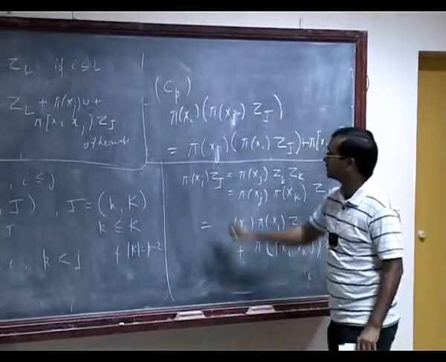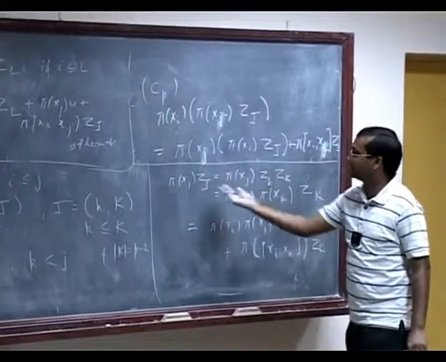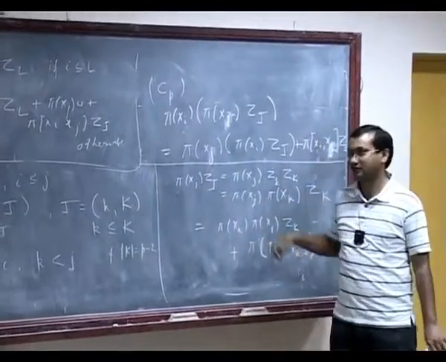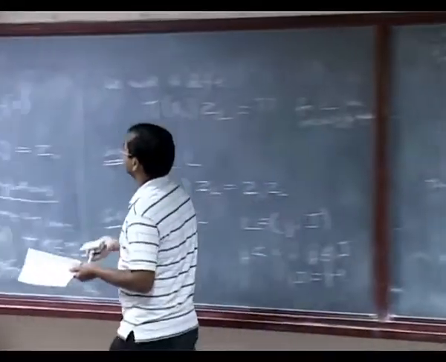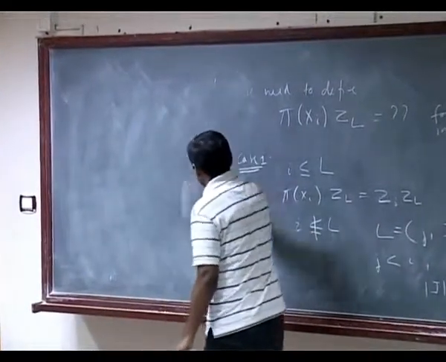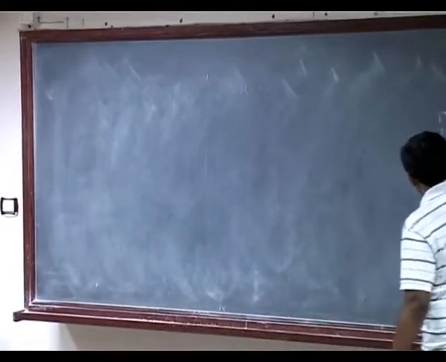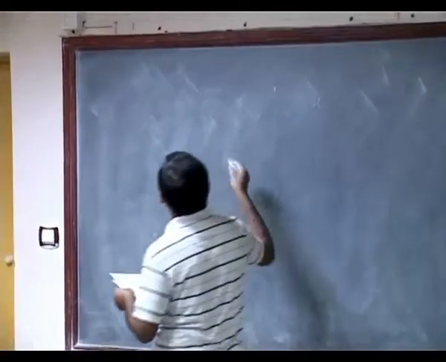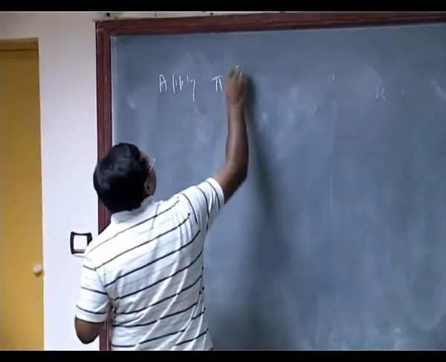But I am supposed to calculate pi xi of this. So I apply pi xi again on this, and then again take the switching of j and i, and then basically subtract to get this. So it's just writing it down clearly. Okay, so let's apply pi xi to that expression. So apply pi xi.